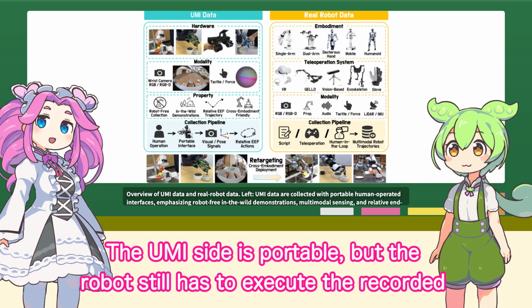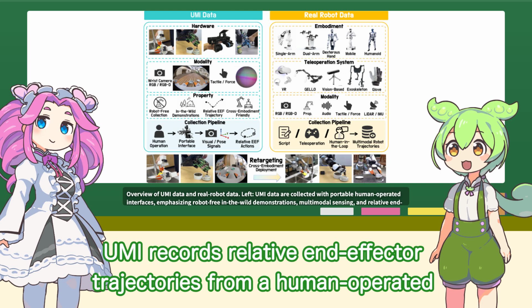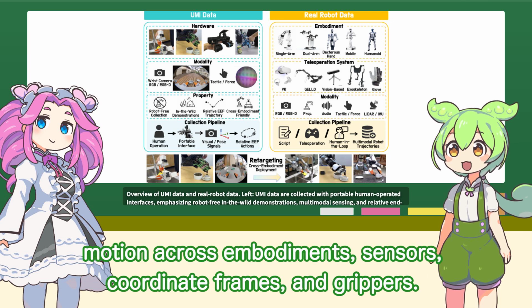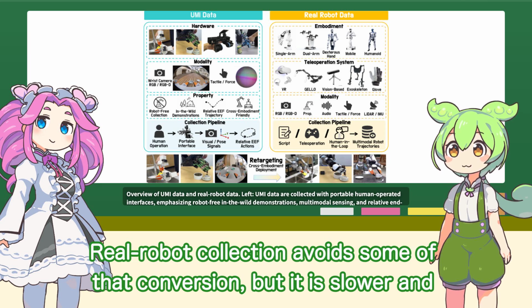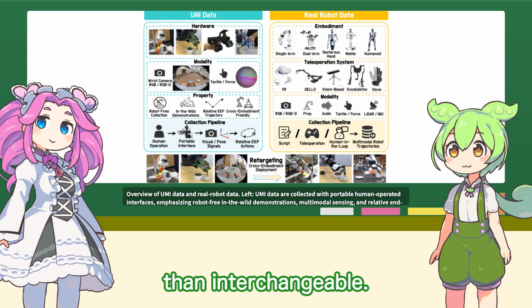The UMI side is portable, but the robot still has to execute the recorded motion. Where does that conversion become difficult? UMI records relative and effector trajectories from a human-operated interface. Retargeting must map that motion across embodiments, sensors, coordinate frames, and grippers. Real robot collection avoids some of that conversion, but it is slower and tied to the platform. This is why the two sides are complementary, rather than interchangeable.